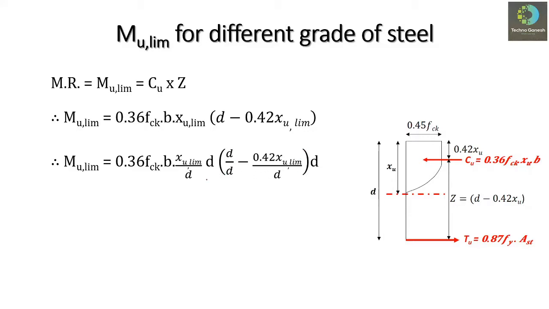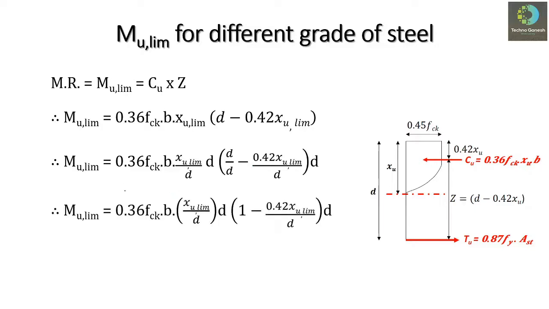If we simplify, the equation will be like this: 0.36 fck b into Xu limiting by d into d, in bracket d into bracket 1 minus 0.42 Xu limiting by d.